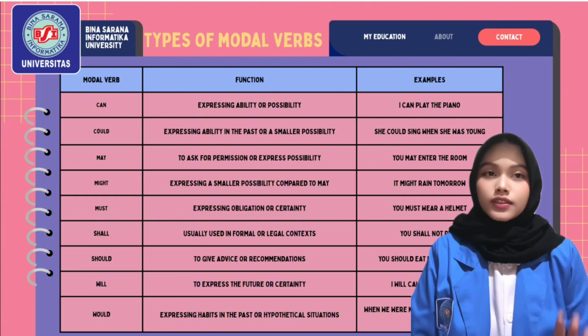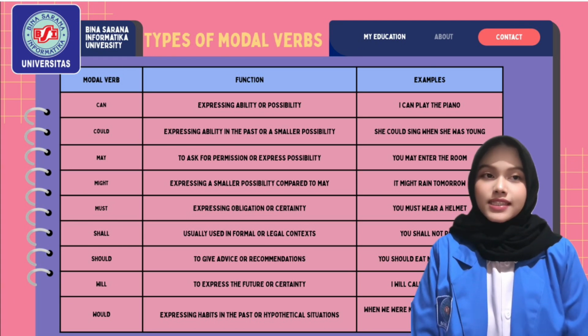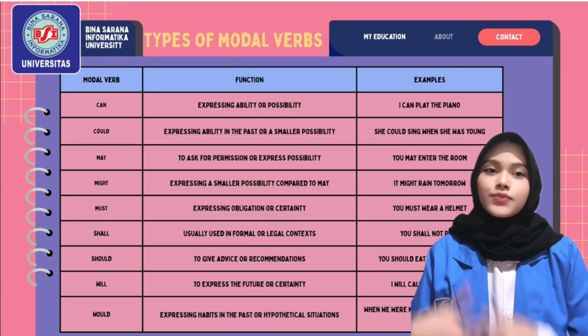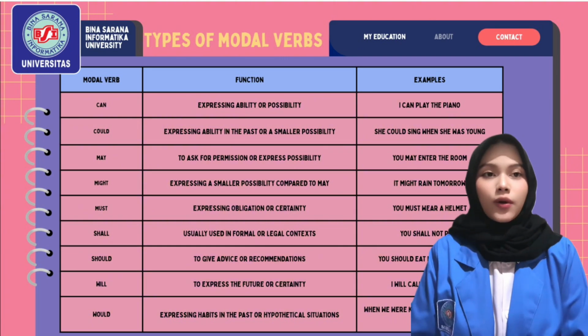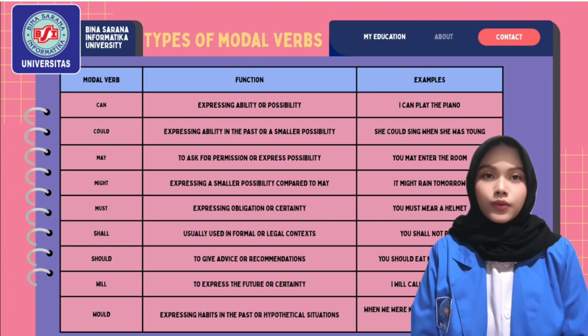Could functions to express ability in the past or smaller possibility. Example: she could sing when she was young. Modal verb may functions to ask for permission or express possibility. Example: you may enter the room. Modal verb might functions to express a smaller possibility compared to may. Example: it might rain tomorrow.